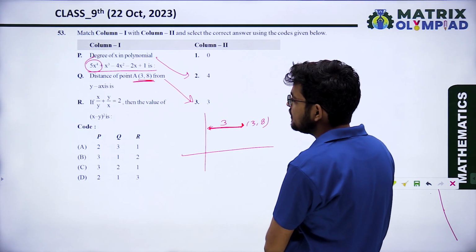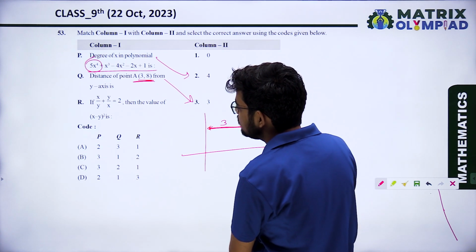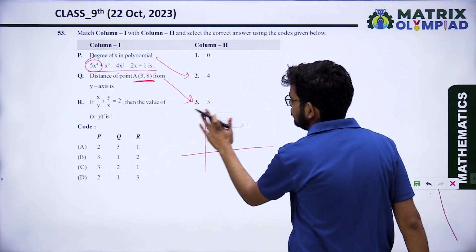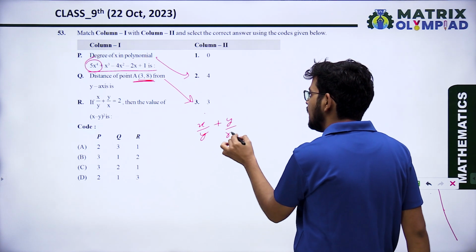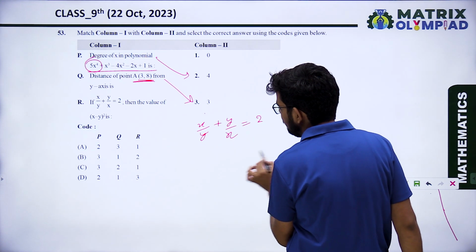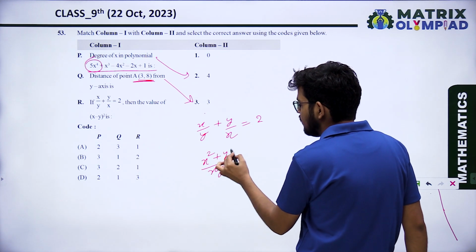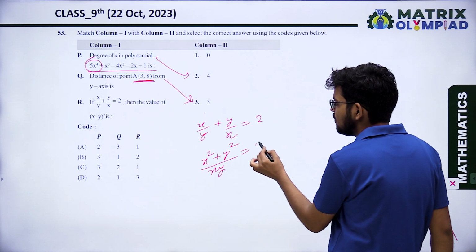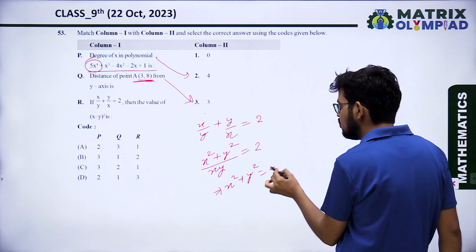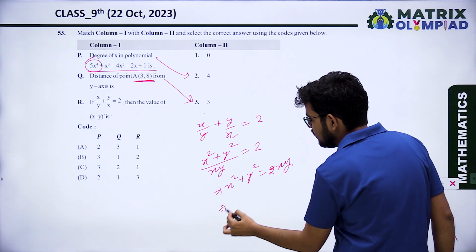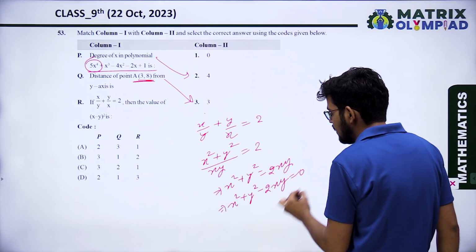Next, if x upon y plus y upon x equals 2, then the value of (x minus y) whole square is. Check: x upon y plus y upon x equals 2. When we simplify it, we get (x square plus y square) upon xy equals 2, and x square plus y square equals 2xy, x square plus y square minus 2xy equals 0.